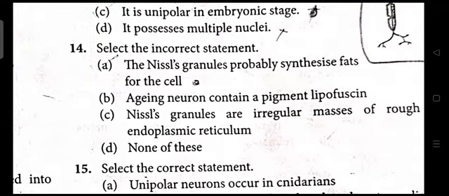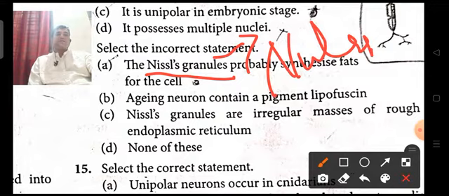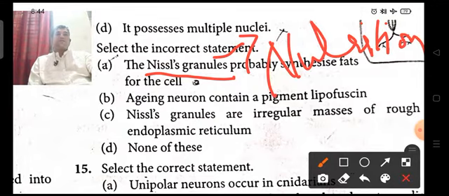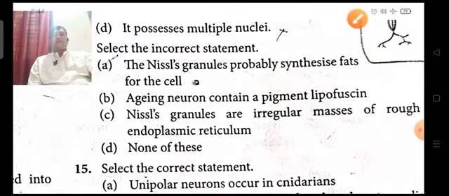The function of Nissl granules is nutrition, not synthesis. The myelin sheath is synthesized by Schwann cells. So option A is the incorrect statement.